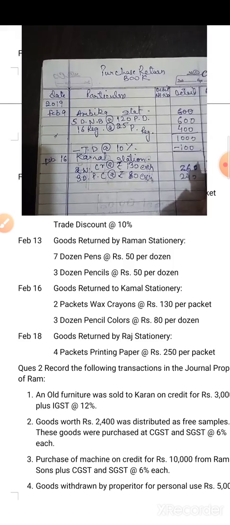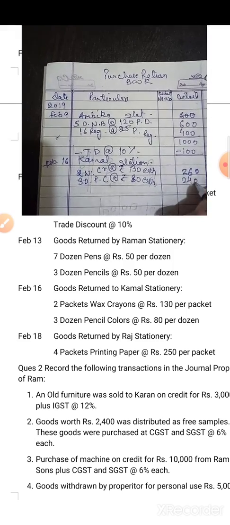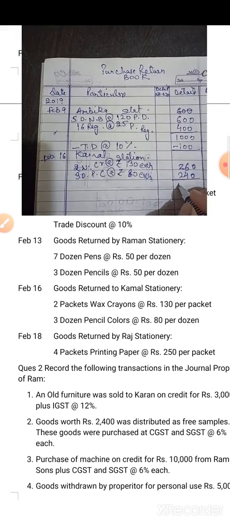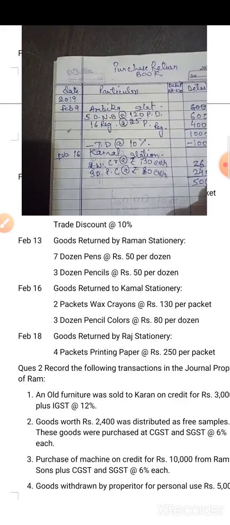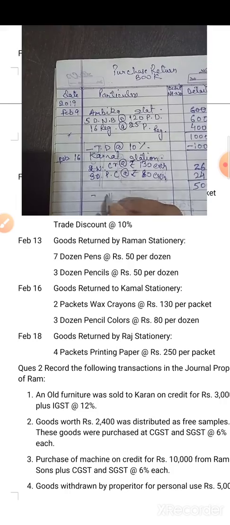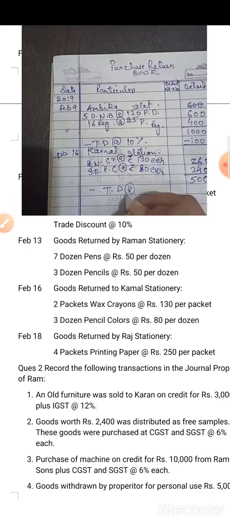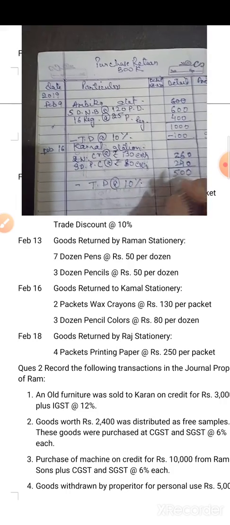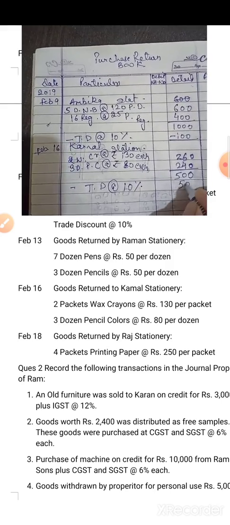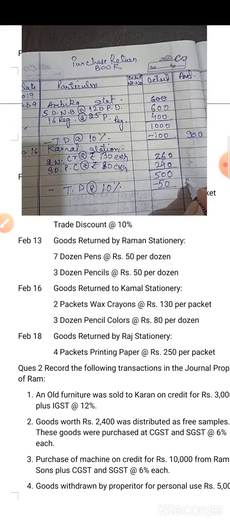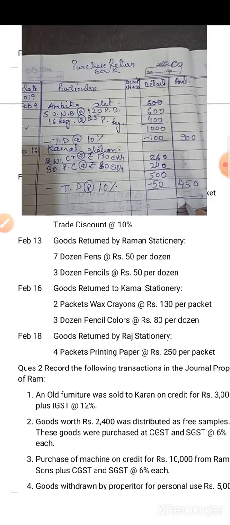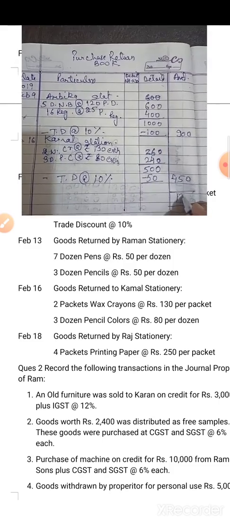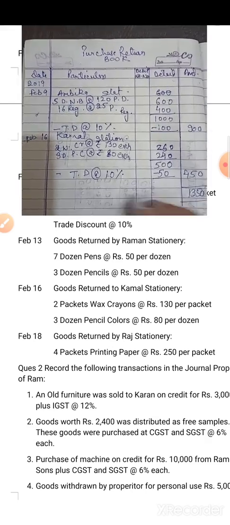Now you have to see whether to put trade discount or not. This is the amount, 500. Now you have to charge the trade discount also, because you have purchased on trade discount. So trade discount 10%. So 500 trade discount 10%, 50. So the amount is 450. Now make the total. Total is 1350. This you have to write down.